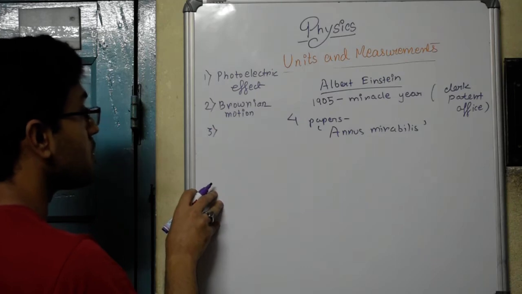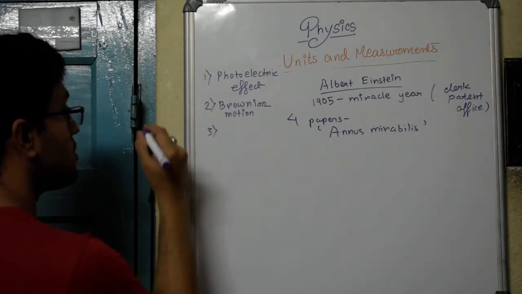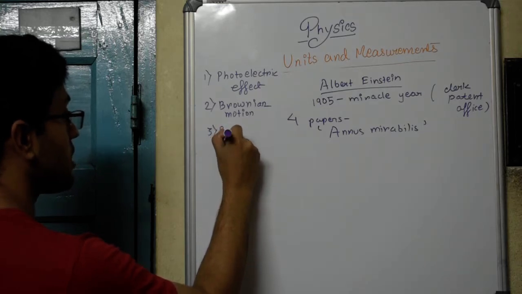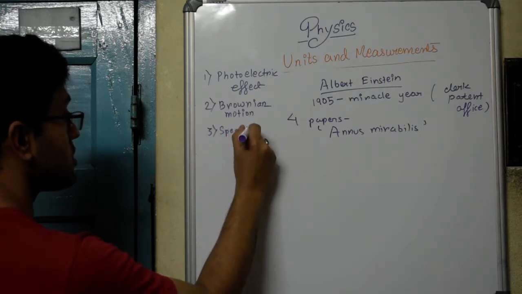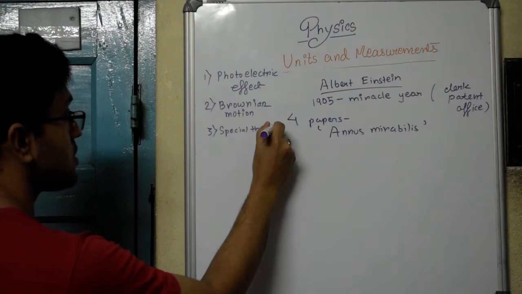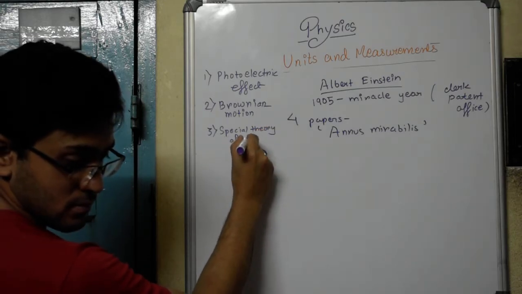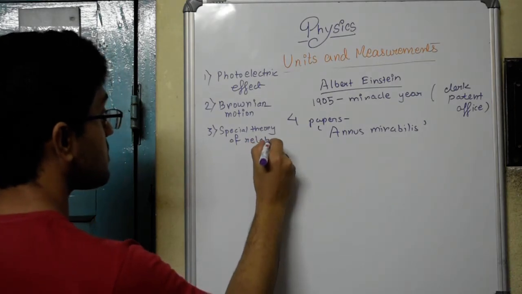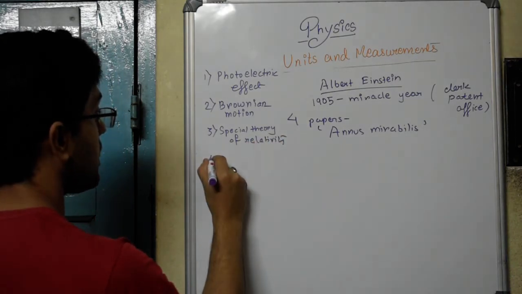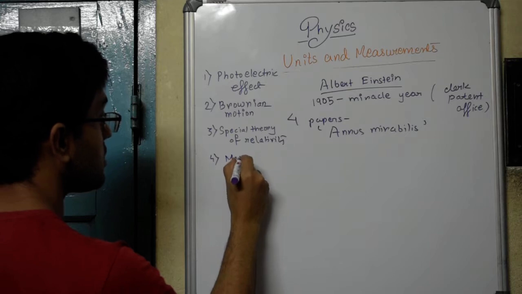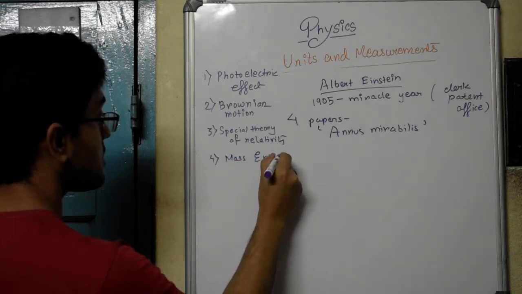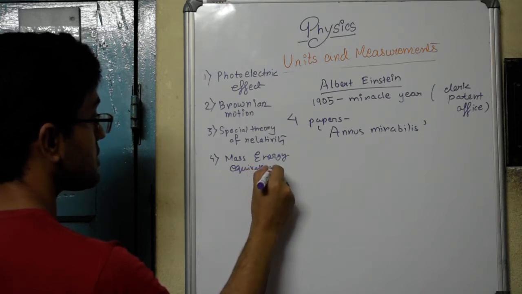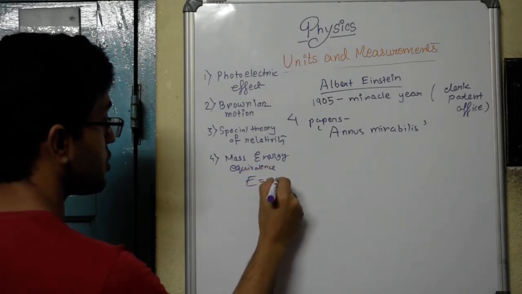The third paper was on the special theory of relativity, the electrodynamics of moving bodies. And the fourth paper was on the mass energy equivalence, which you also know as E equal to mc square.